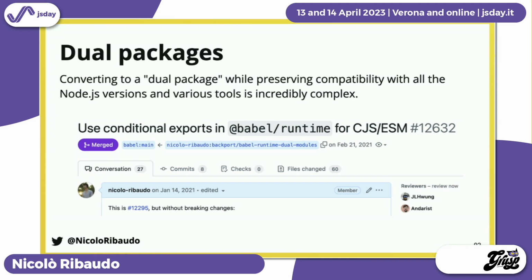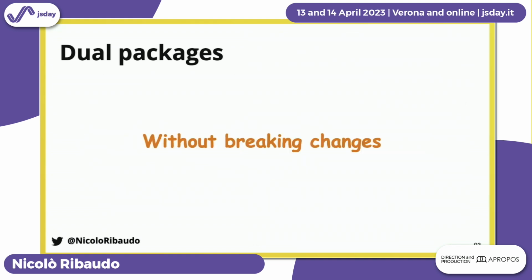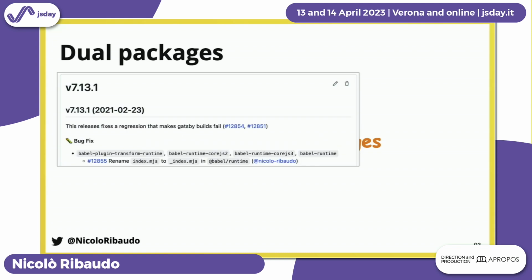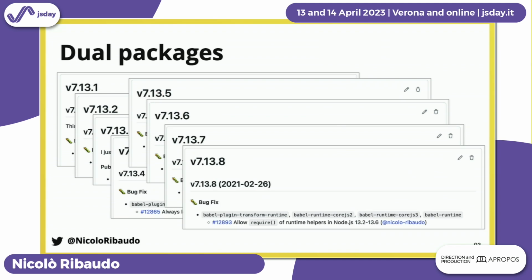And we tried to do that using conditional exports without breaking changes. We had to analyze a lot of different cases, like what happens if I import in Node, if I use require in Node, if I use it with a bundler. We had to check what Webpack and Rollup did to make sure it was all compatible. And doing it without breaking changes was a lie. We had to release, like, 8 different patches in 2 days to fix issues introduced by this migration.